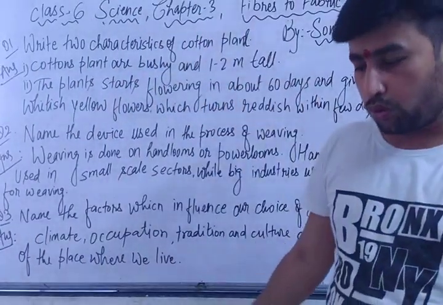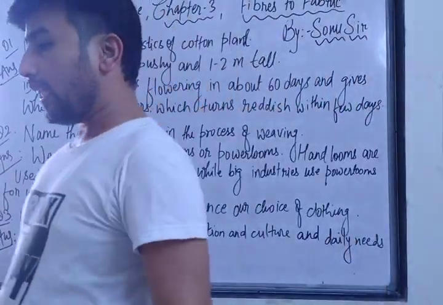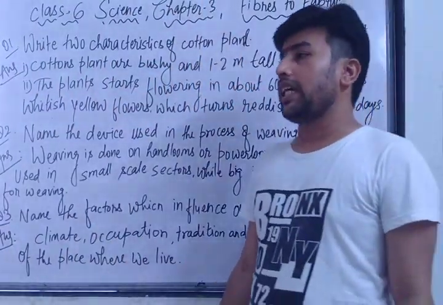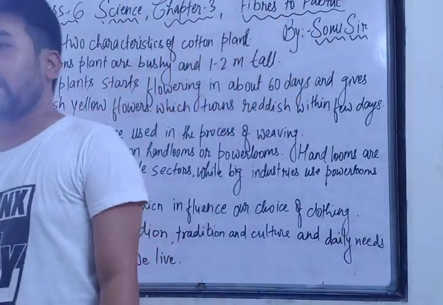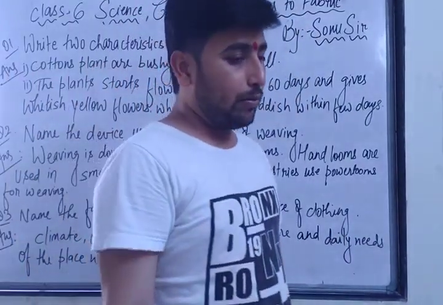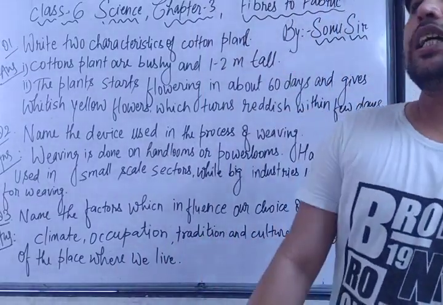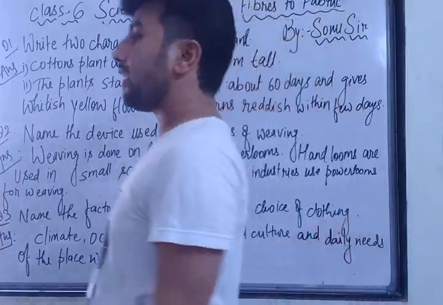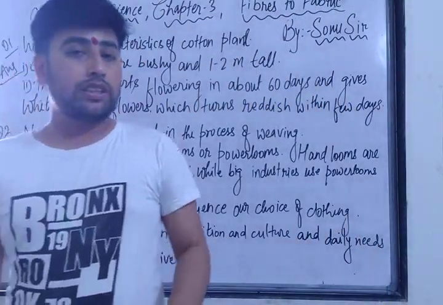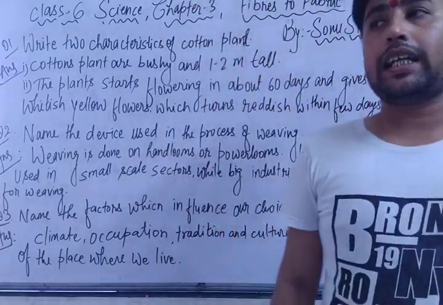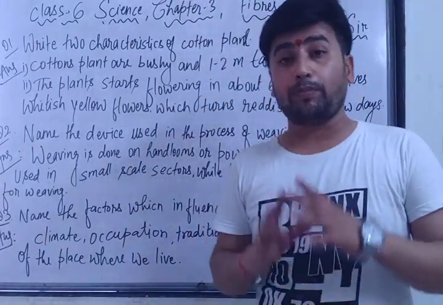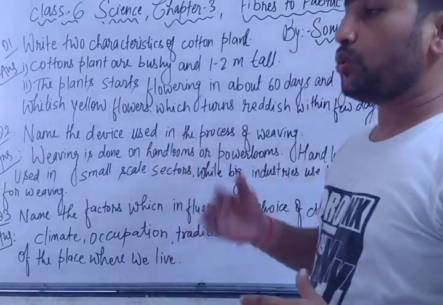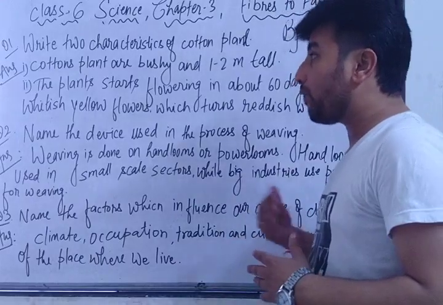Fabric is a piece of cloth. That fabric is made up of yarns, and yarns are made up of fibers. We talk about fibers such as cotton, and synthetic ones like rayon, nylon, polyester and many more. All these fibers are obtained from two categories: one is natural, another is synthetic. Natural fibers are obtained from plants and animals, and in this chapter we have studied especially the plant fibers, that is jute and cotton. How the jute fiber is obtained, how the cotton fiber is obtained.